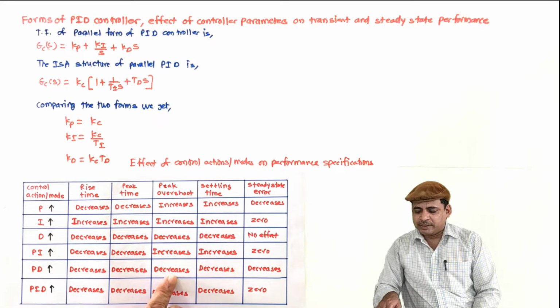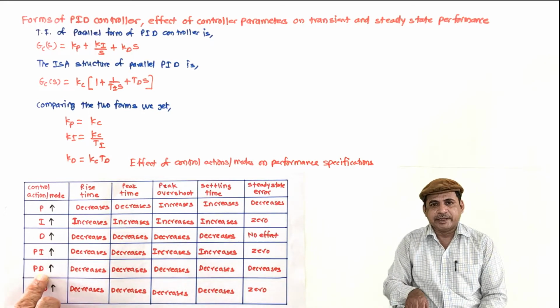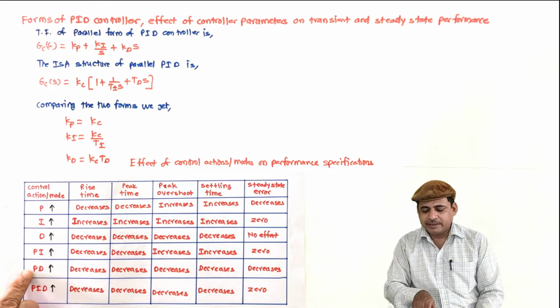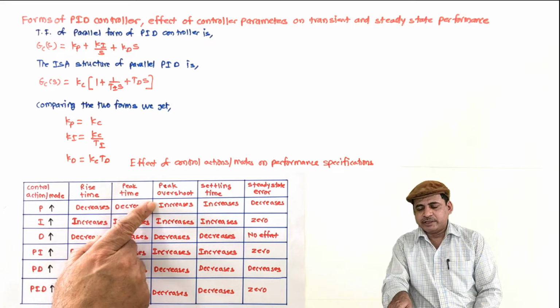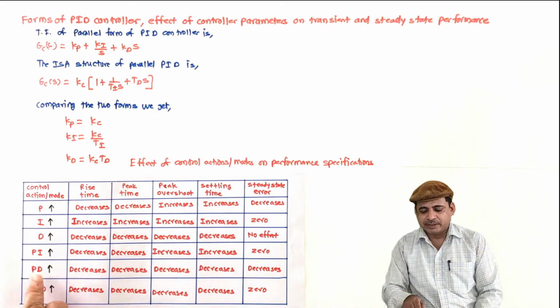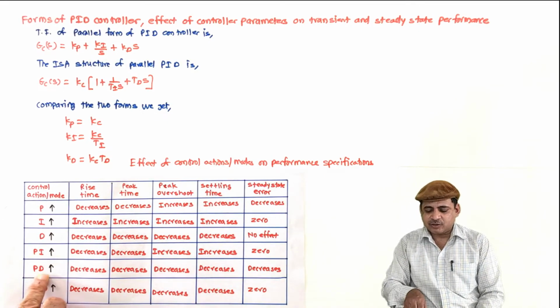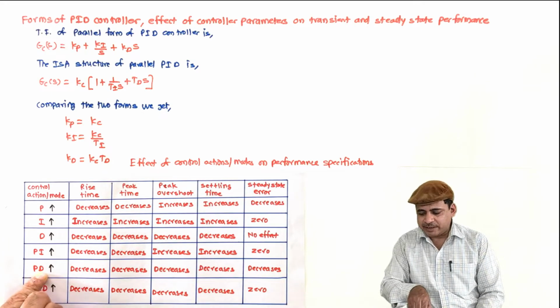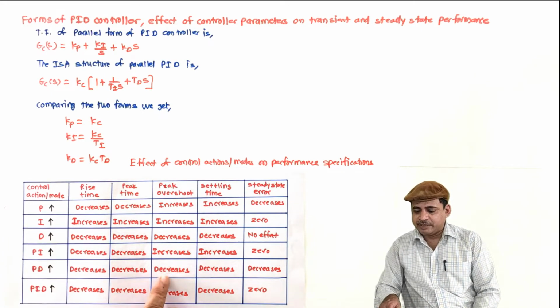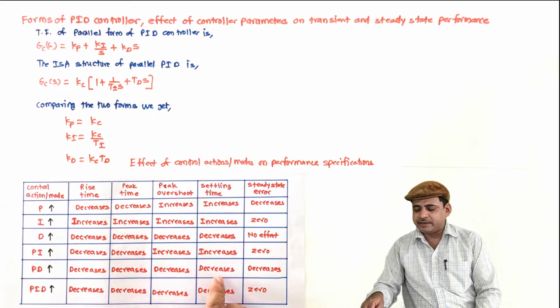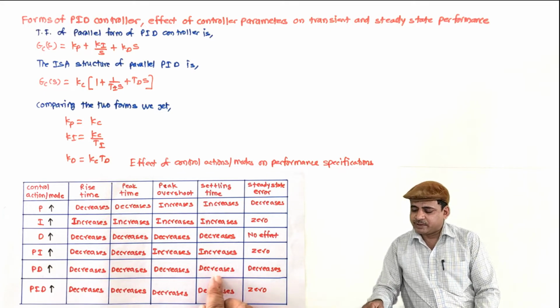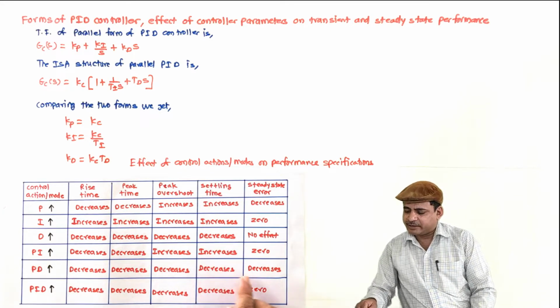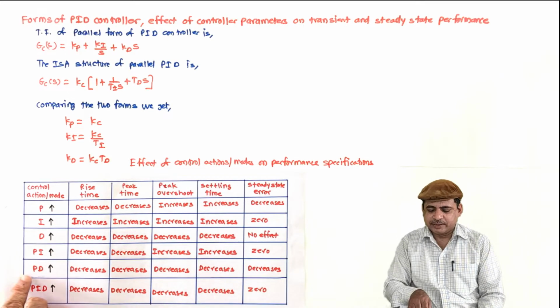The peak overshoot is decreased because of the inclusion of D action. Though increasing P increases the peak overshoot, comparatively it decreases because of the derivative action. And because of the decrement in the peak overshoot, the settling time is also decreasing, and the steady state error decreases because of the increase in P.